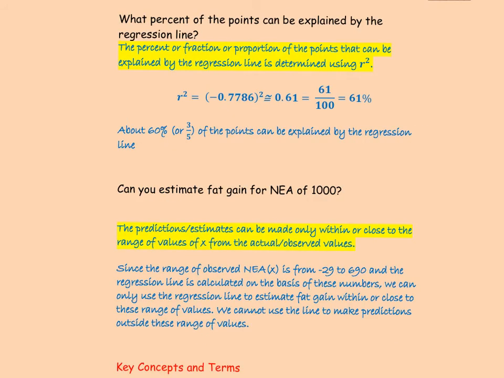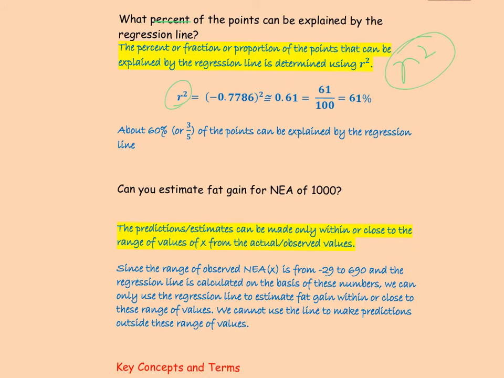The question says, what percent of the points can be explained by the regression line? By definition, the square of the correlation is the number that gives us the percent of the points that can be explained by the regression line. A percent can also be written as a fraction, so you can either express that as a fraction or a percent.